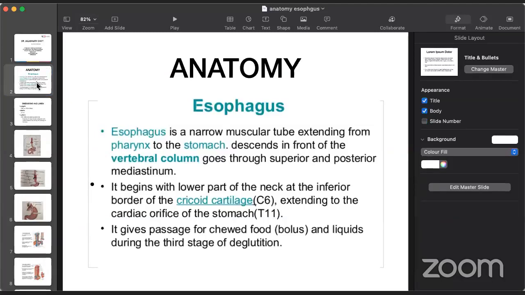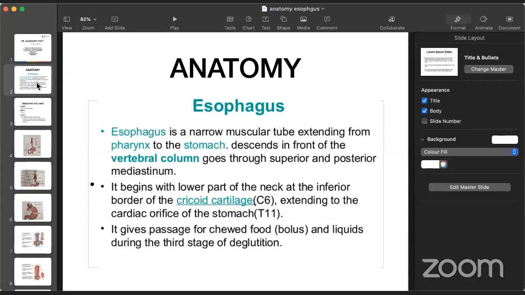It is a narrow muscular tube extending from the pharynx to the stomach, and descends in front of the vertebral column, going through the superior and posterior mediastinum. Most of the structures, the esophageal lymph nodes, nerves, and the vessels, are placed here, especially the vascular supply of the esophagus, which all comes from the posterior mediastinum.